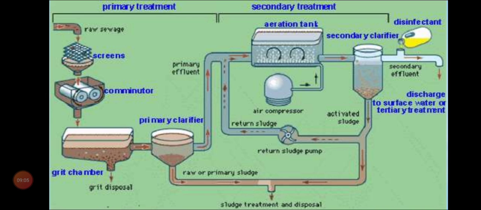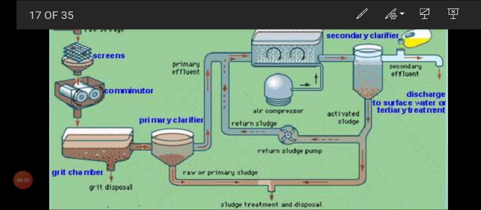Afterwards it is passed on to the grit chamber, where all the small pebbles and solids will be filtered out, and only the supernatant, the water level that we can see, will move to the secondary clarifier. That is what we call the primary effluent.